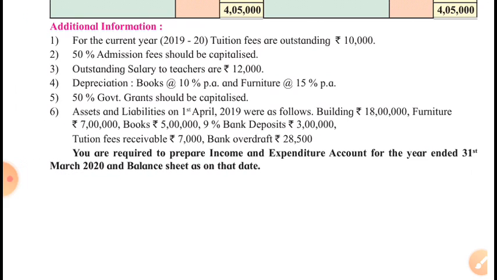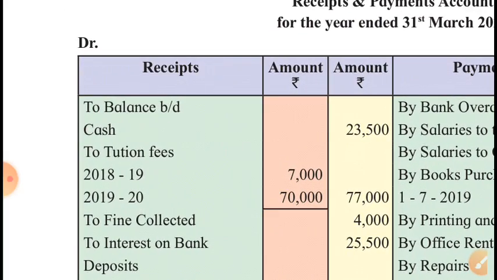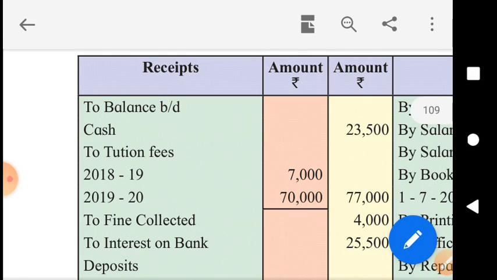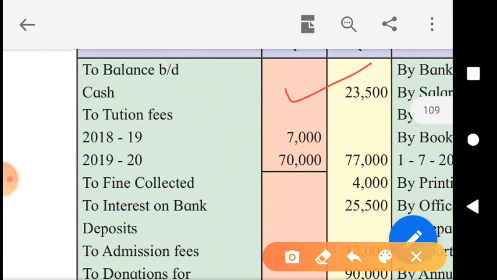But one asset is to be taken from receipt and payment account. And which is that? The opening cash and bank balance. Is it given? Yes, the opening cash balance is given, and that will also be taken. I mean, that will be shown in the opening balance sheet. As this information is not given in the sixth adjustment, we will have to take it from the receipt and payment account. This is the item that is to be shown in the opening balance sheet. Don't forget it.